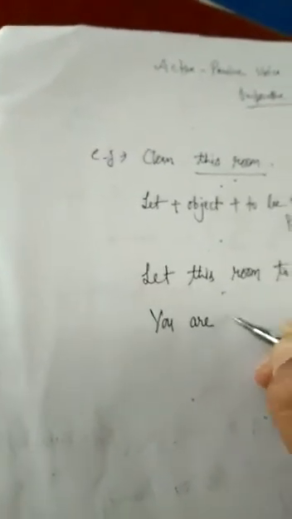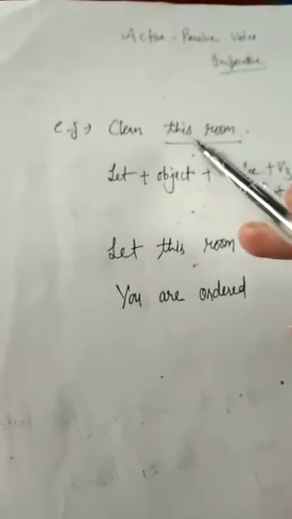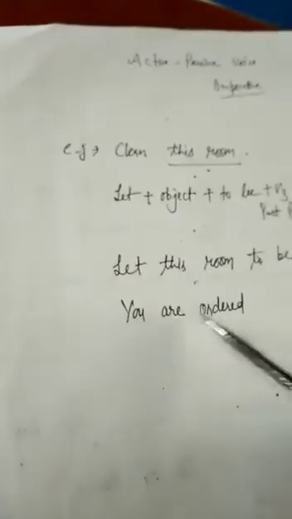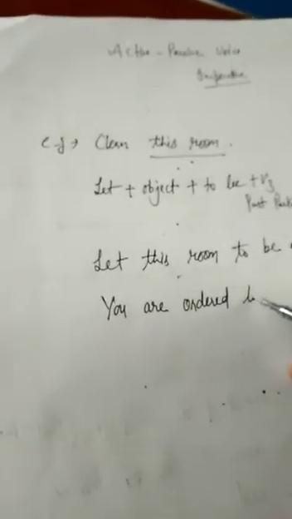Next, there is one more way you can write this sentence. Start the sentence with you are ordered. When there is an order, it can also be advice, so you can also write you are advised. Then you will use to, and the same sentence here: to clean this room. This is called the imperative type, and this is how we change it to passive voice.